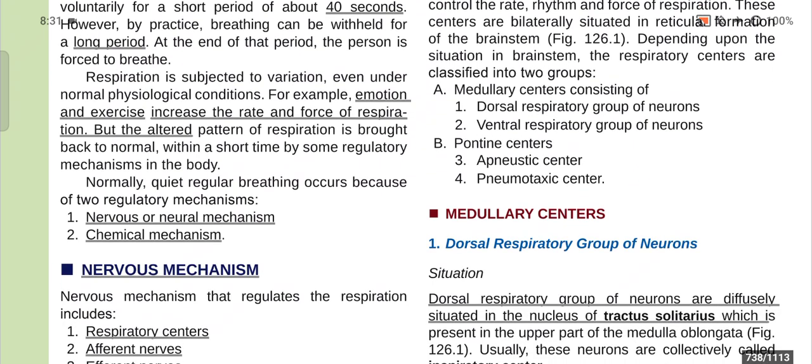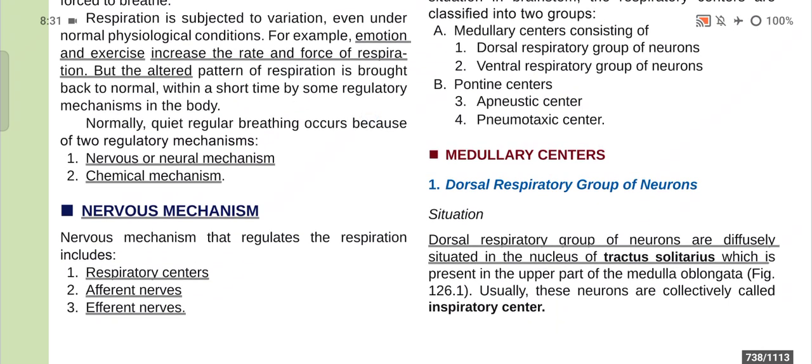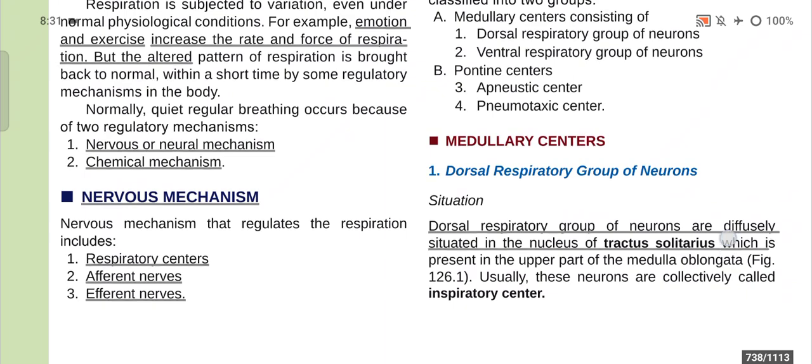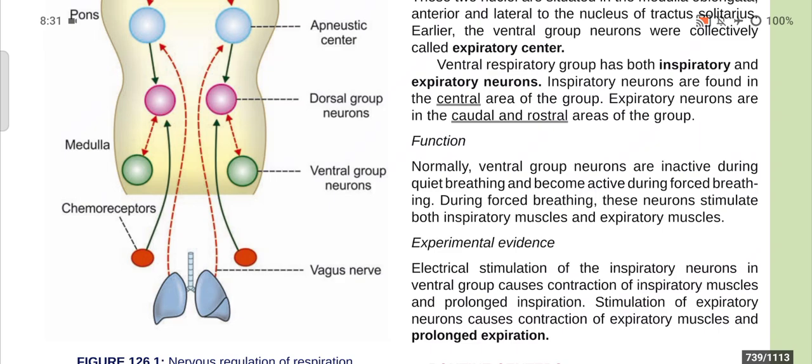Now first the medullary center. In case of medullary center, first of all the dorsal respiratory group of neurons. They are situated diffusely in the nucleus of tractus solitarius, which is present in the upper part of the medulla oblongata. So where is it present? It is present in the upper part of the medulla oblongata in the nucleus of tractus solitarius. You can see in the diagram also.